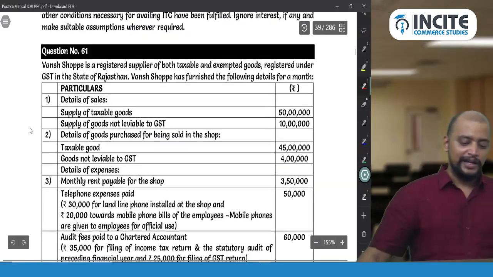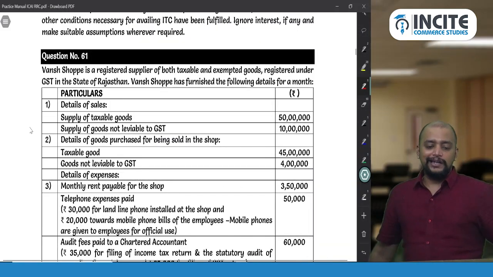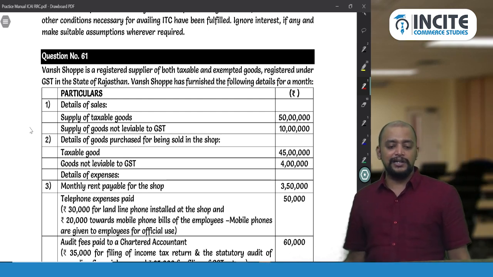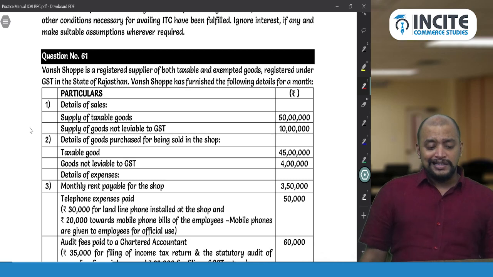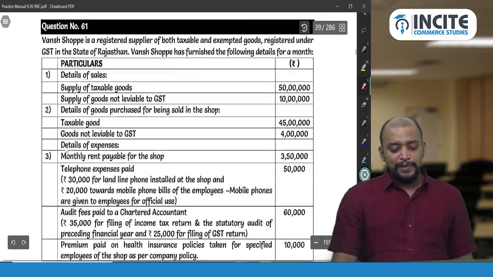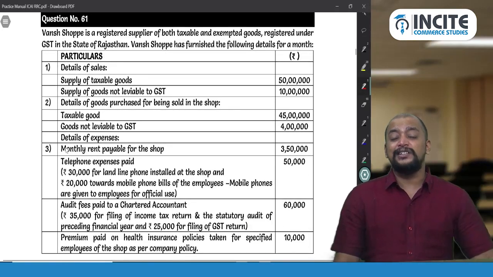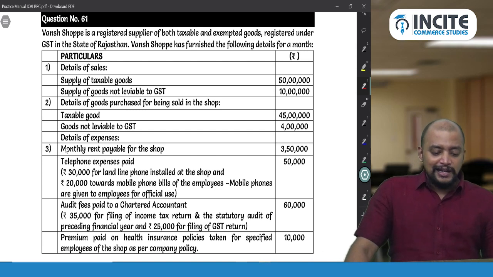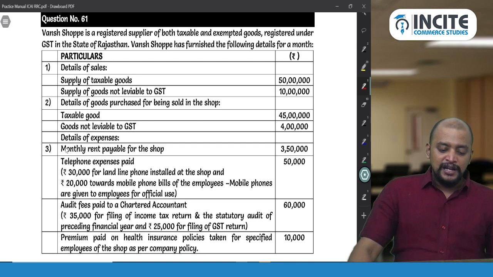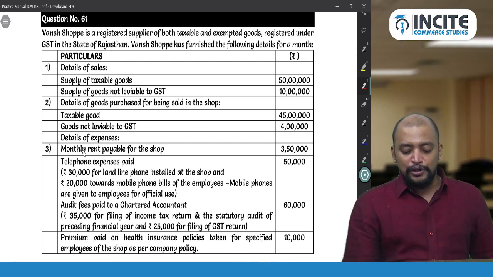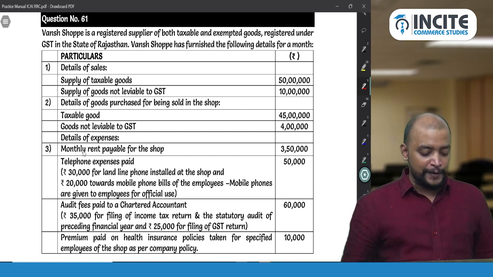Okay. So Van Shopee is a registered supplier of both taxable and exempted goods, registered under GST in the state of Rajasthan. So look into question number 61, page number 28 in practice manual. This is related to rule 42. So details of sales, supply of taxable goods, supply of goods not leviable to GST. So supply of taxable goods is there, and goods not leviable to GST means exempted outward supply.